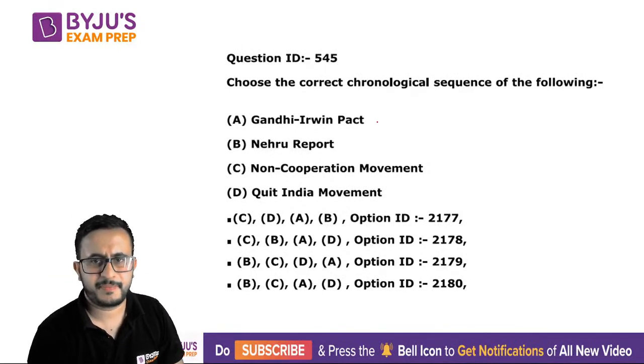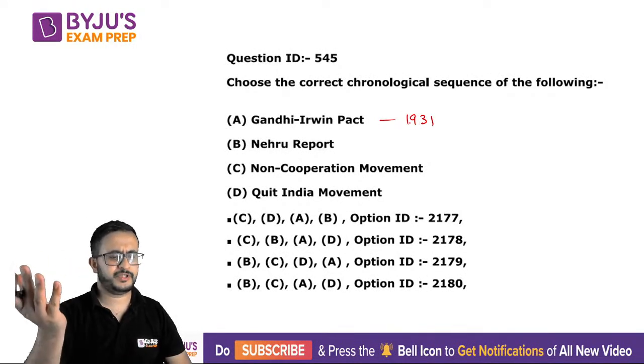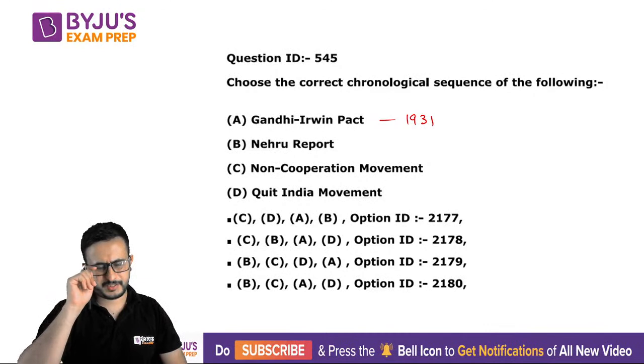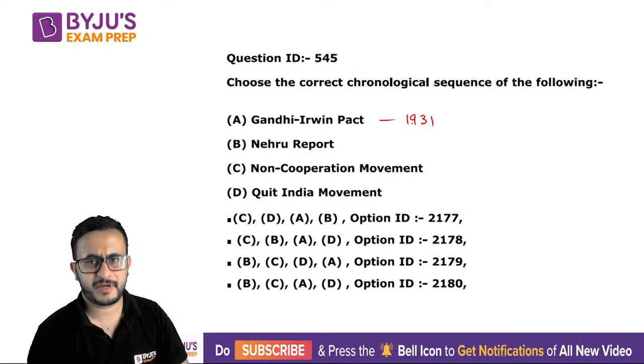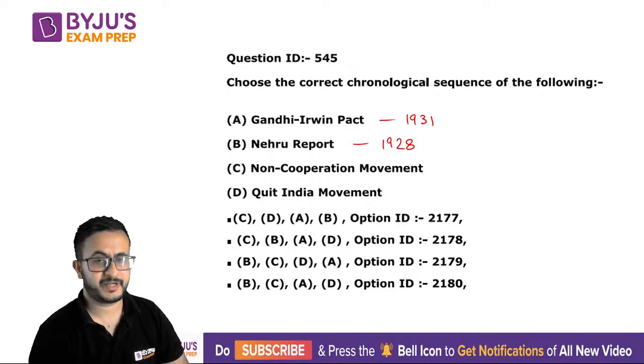Gandhi-Irwin Pact was in 1931. After this pact you had the death sentence of Bhagat Singh, Sukhdev, and Rajguru in 1931. Nehru Report came in 1928. Now remember, this is not Jawaharlal Nehru; it is by Motilal Nehru.